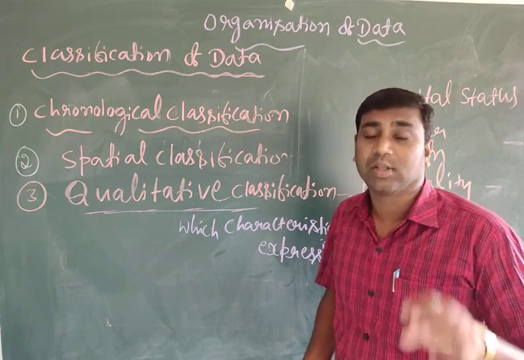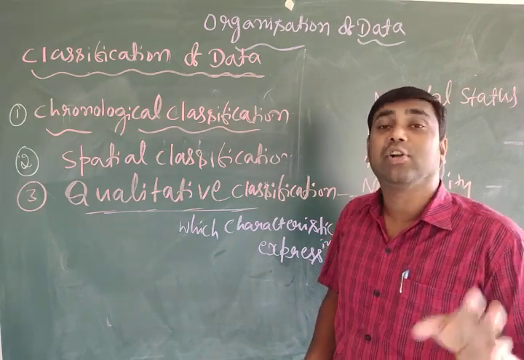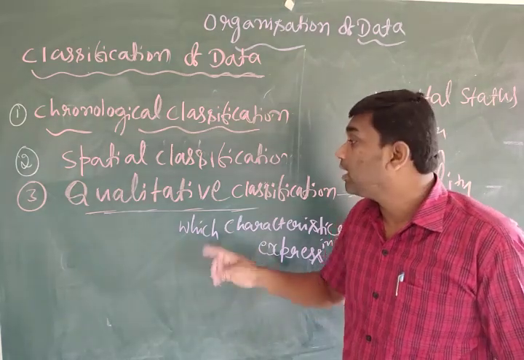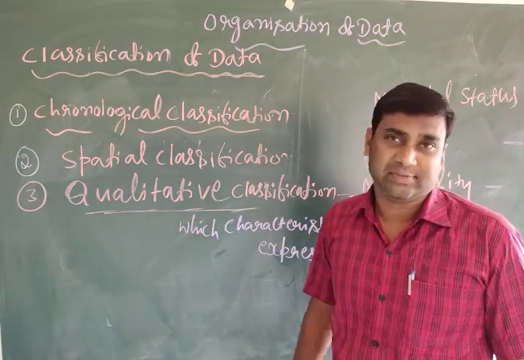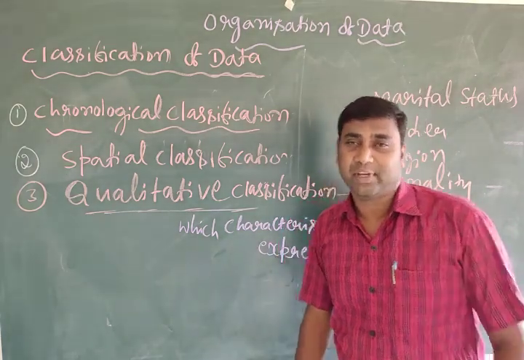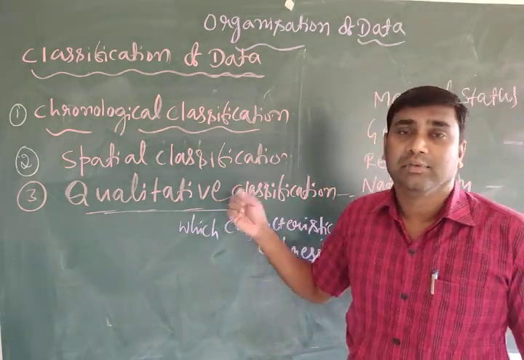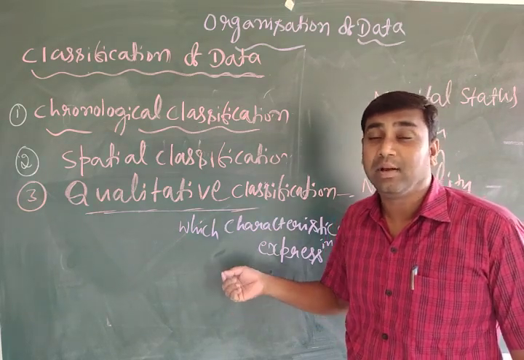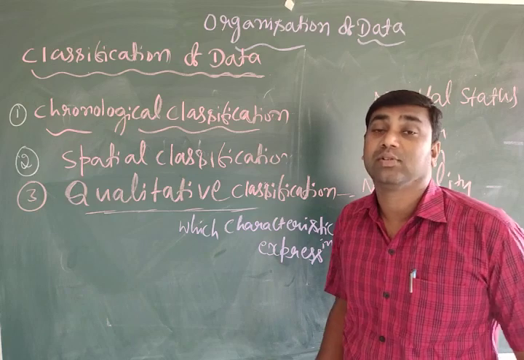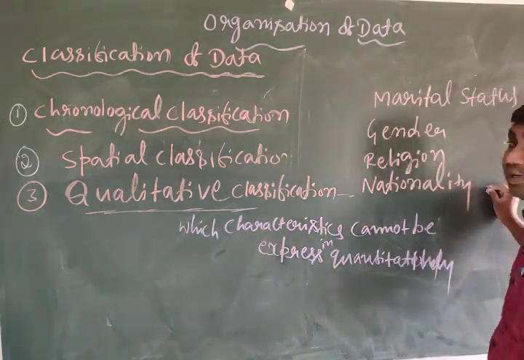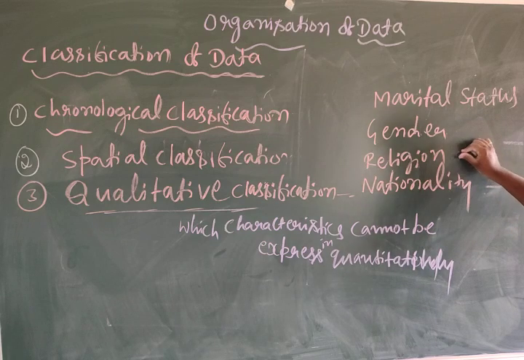Those characteristics which cannot be expressed quantitatively are called qualitative classification.